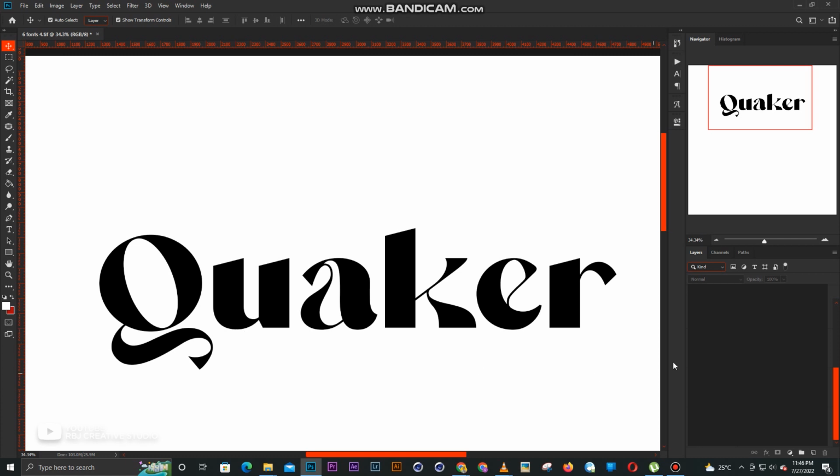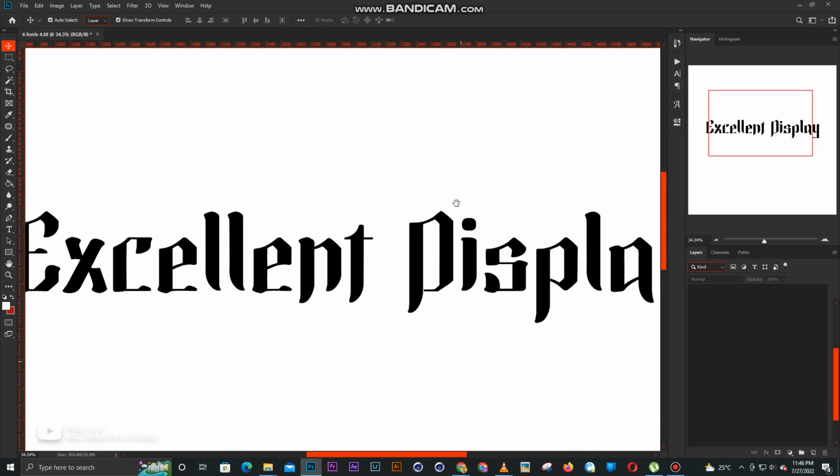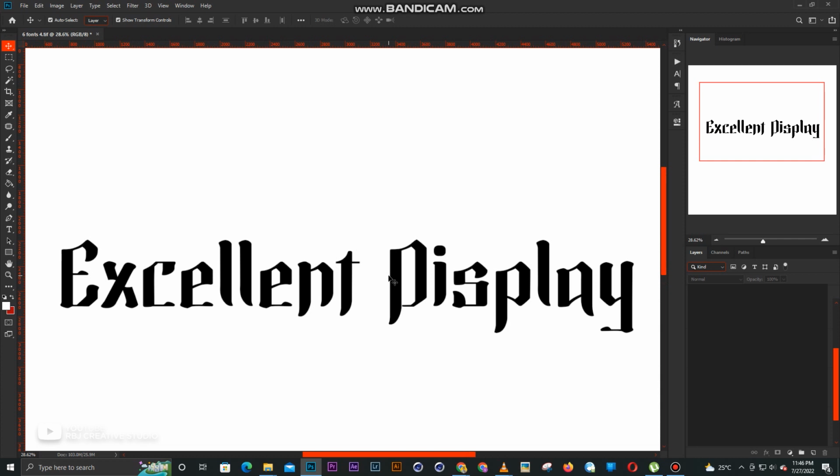Let's move on to font number 3, and we have Excellent Display. Look at this font. Goddamn, this font is dope. Let's say you're going for something very subtle, not shouting, something very cool, you can just use Excellent Display. It's a very cool font. In my case, I'm going to use this for my next political design. Whoever brings me a deal on political designs, this is the font I'm going to use, because damn, Excellent Display, guys.